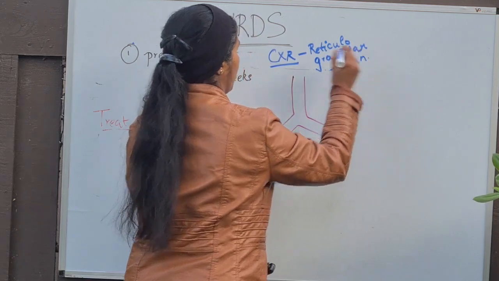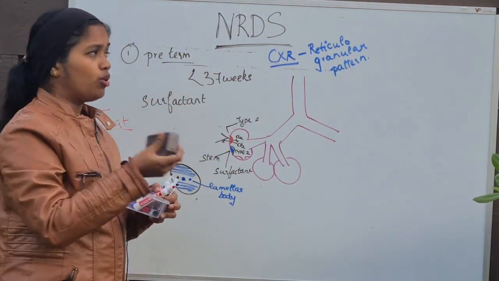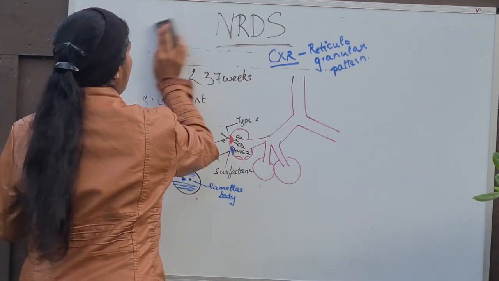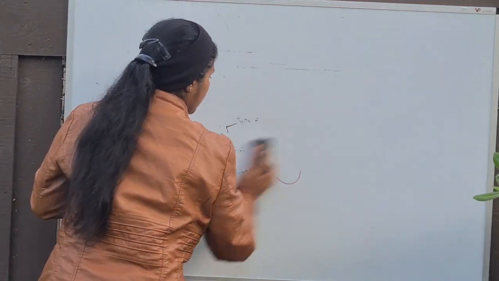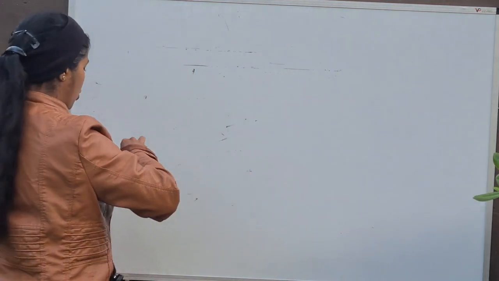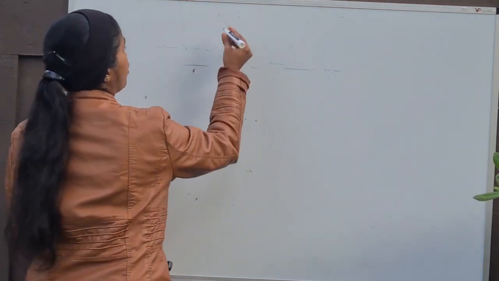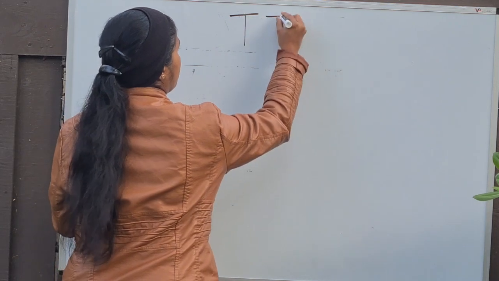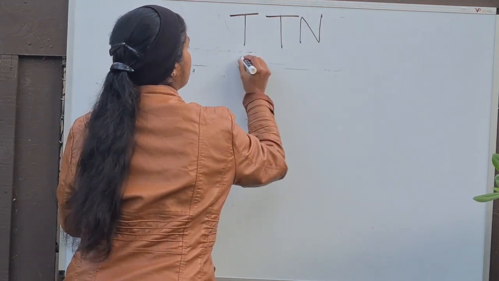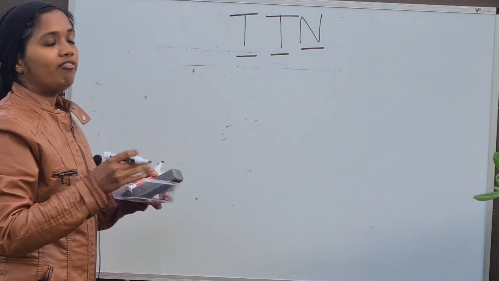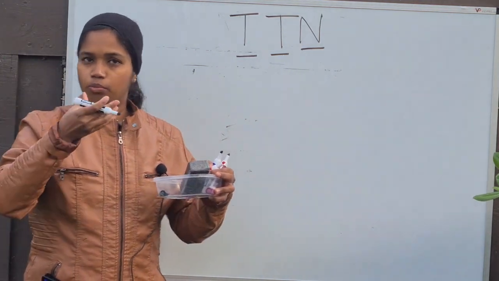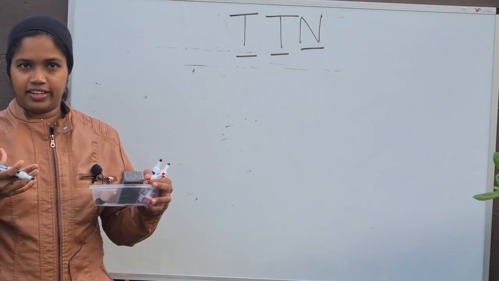Fine. Now let's go on to a topic similar to this, but which happens in term individuals. That is known as transient tachypnea of newborn, the TTN. So what happens in this? Ideally, when a child is born, it is supposed to be born through the vagina.